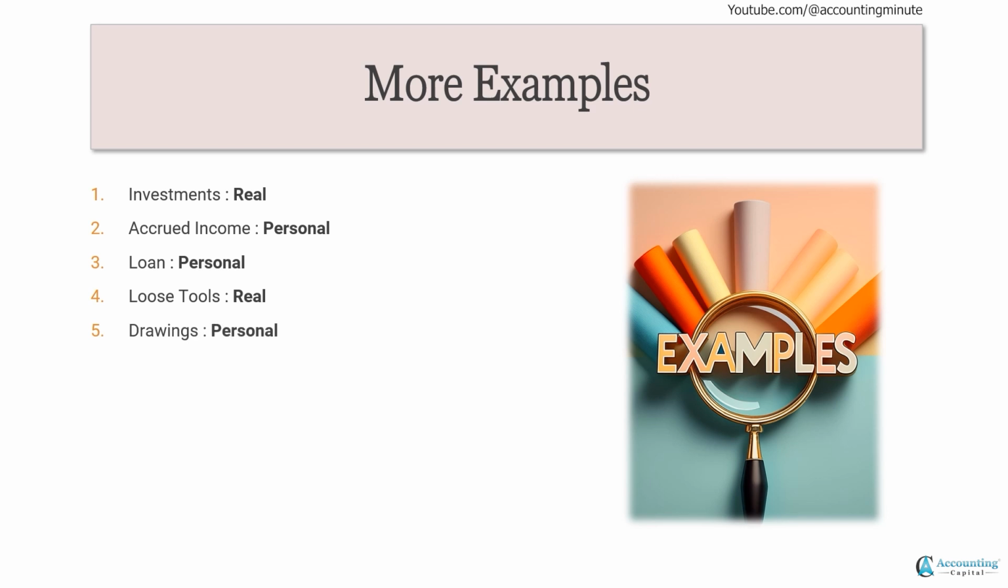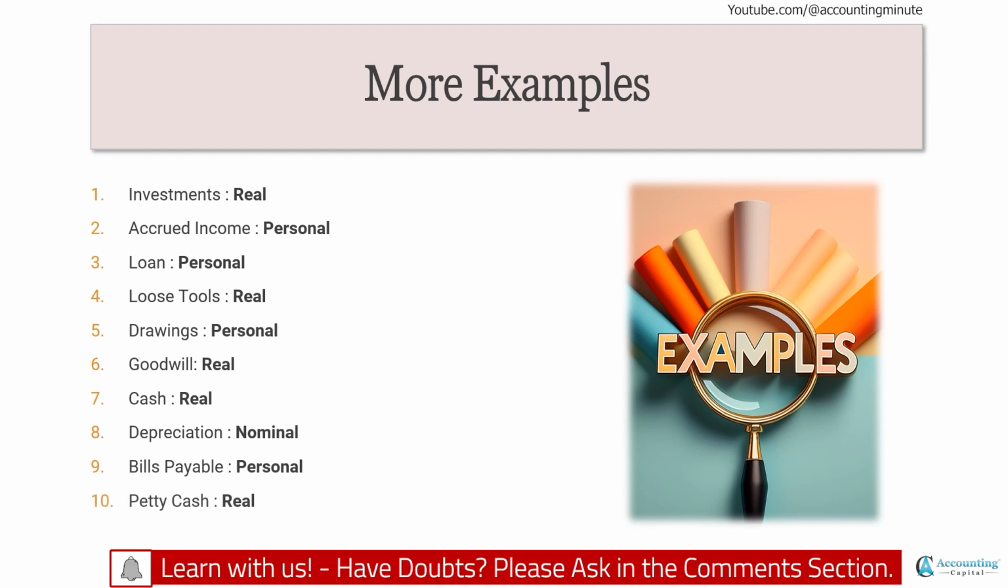Drawings, usually done by the partners, are personal account. Goodwill is an asset for the business, so it is a real account. Cash is a real account as it's an asset. Depreciation is an expense for the business, therefore it is a nominal account. Bills payable is a personal account as the payable is due to a particular party. Petty cash is again assets for the business, so it's a real account.